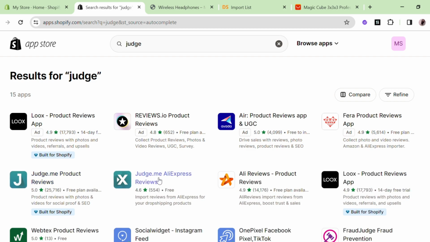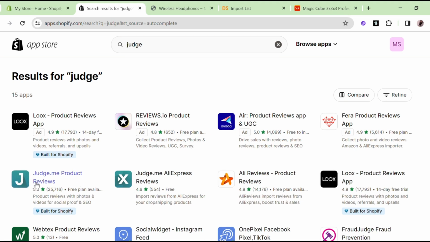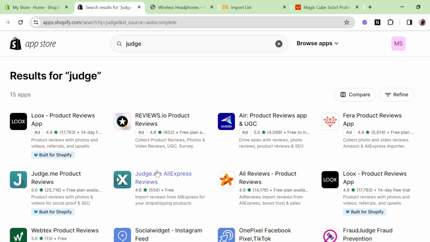Here, you'll find two Judge.me apps available. It's essential to install both of them. You can see the user of this app. First, we install Judge Me Product Review app and enable this app on store. After enabling the Judge Me Product Review app, we'll then proceed to install the second app, Judge Me Aliexpress Review.